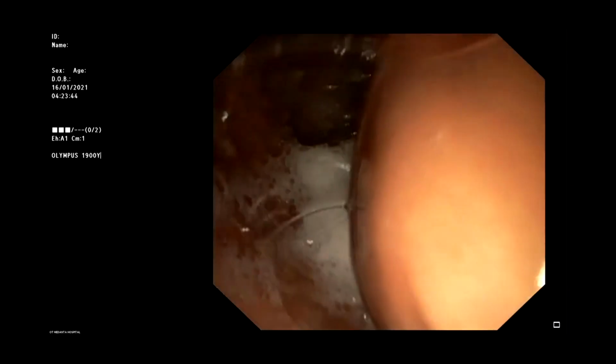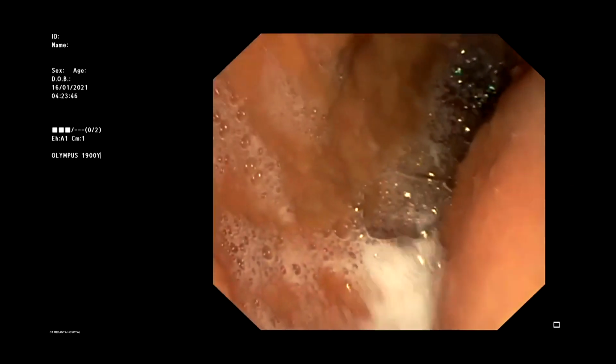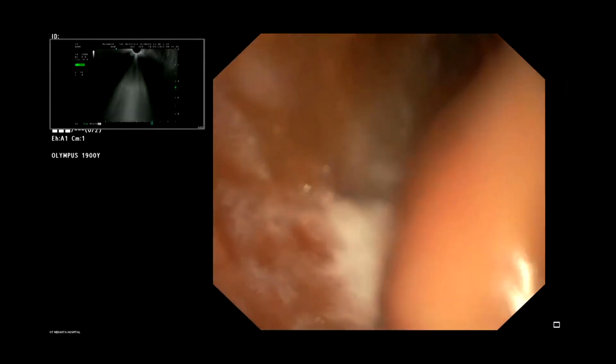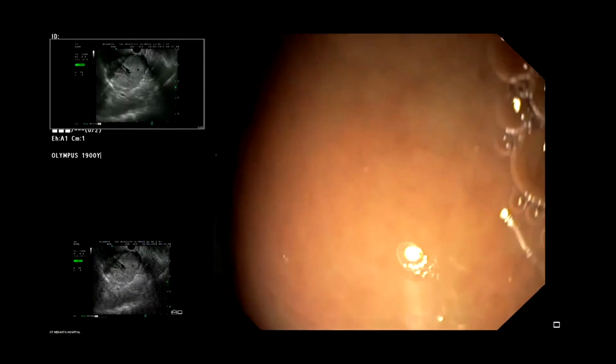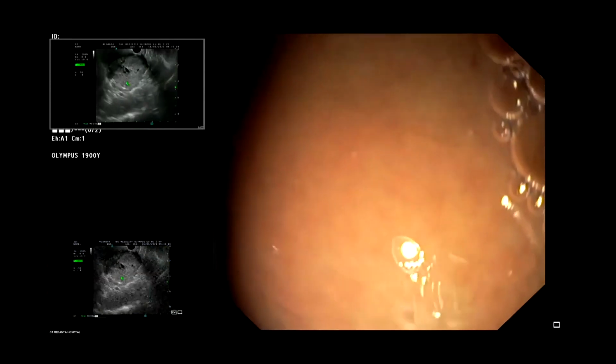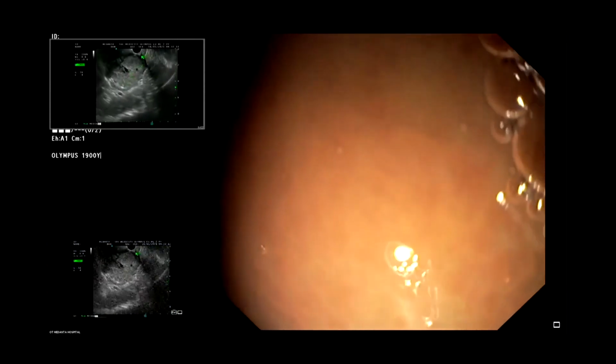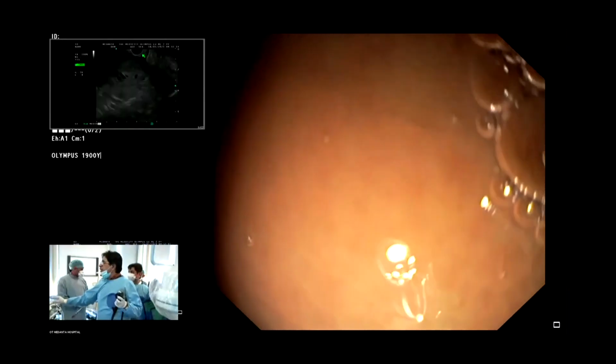It is in the mid-body of the stomach. Is this the lesion? Yes. Can you see a large lesion, almost obstructing, coming directly? So my diagnosis is a GIST tumor. Can you see? Typical GIST originating from the 4th layer. Is the layer visible here?